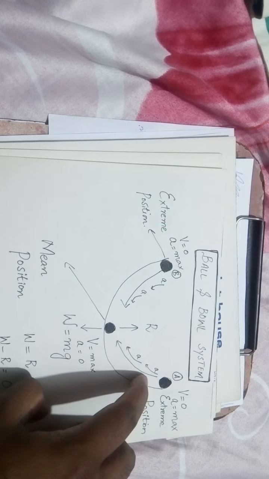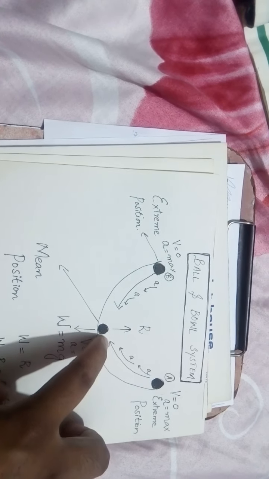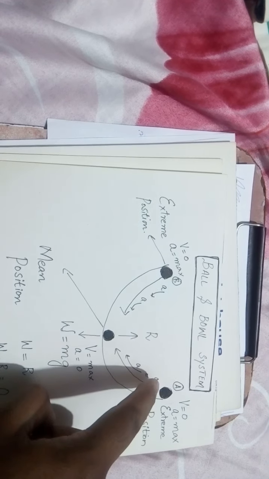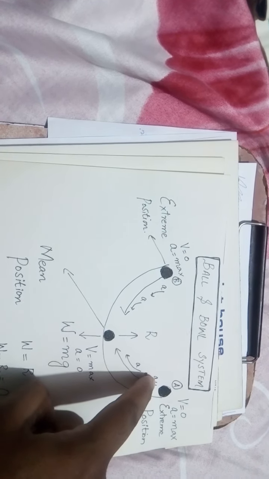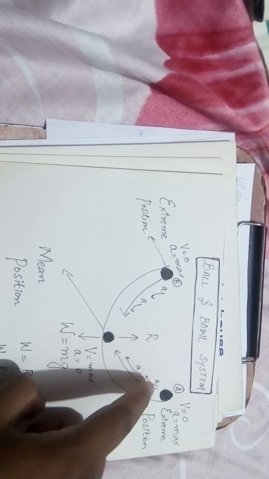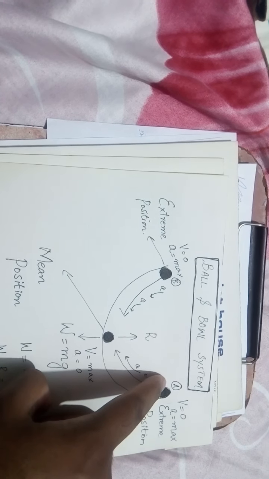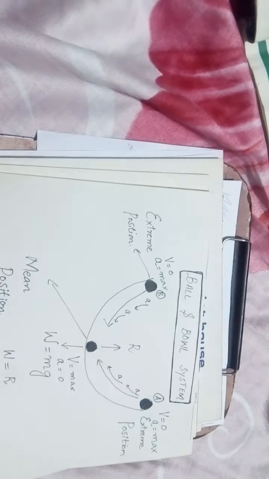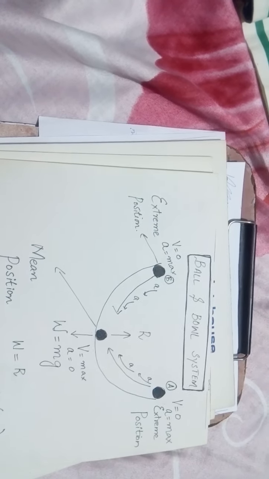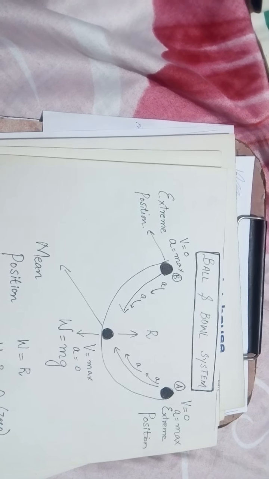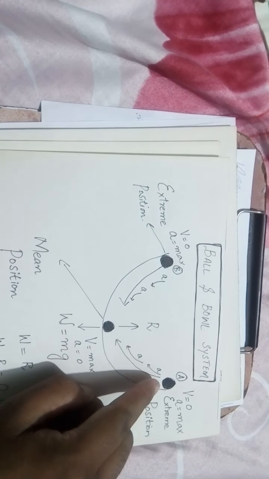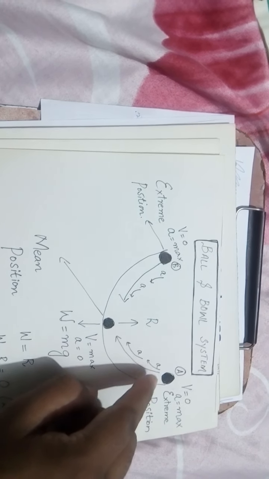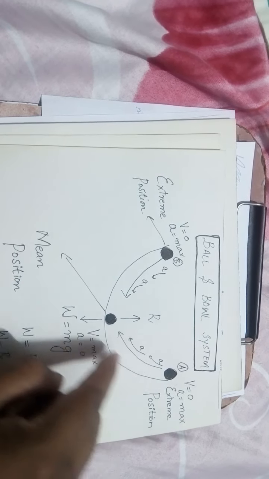But when we move the ball from O to A and release it, the ball will start moving toward the mean position. This position A is the extreme position of the ball and bowl system. A is an extreme position, and B is also an extreme position. As we release the ball from A, can you tell me which force will be responsible for this motion?